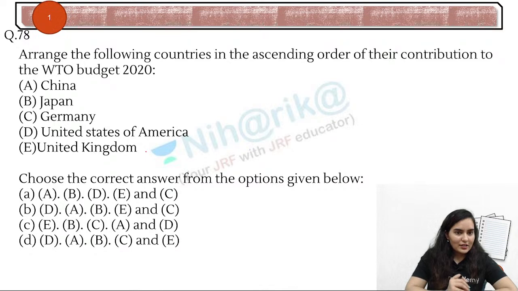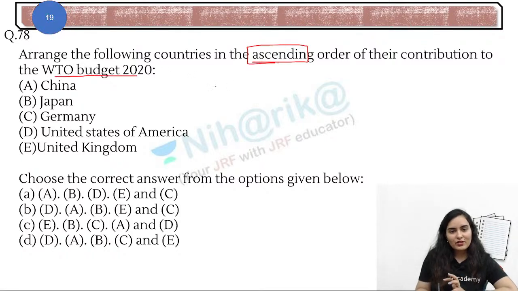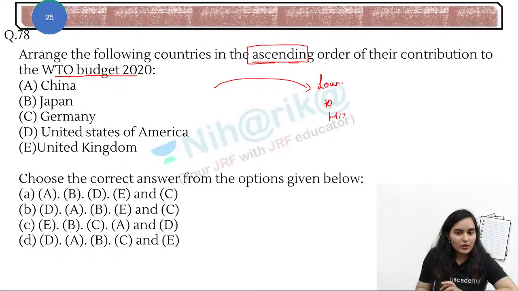Next one. Arrange the following countries in the ascending order of the contribution to the WTO budget 2020. Seems like they have made the whole paper on WTO only. But no problem. This question will be pretty simple. Why so? Because of ascending order. You have to tell the countries in order of contribution to the budget, from low to high. So now pick up the lowest point and the highest point.